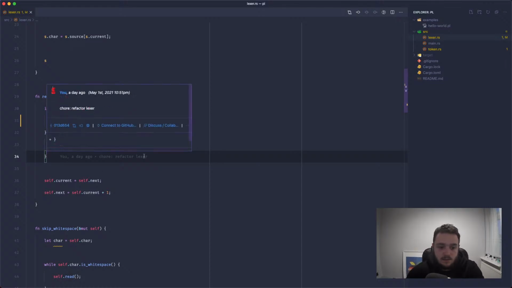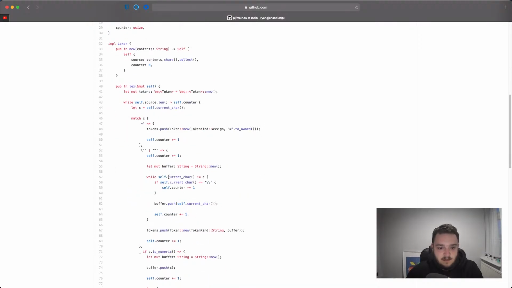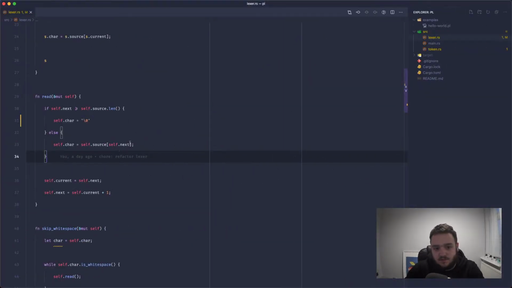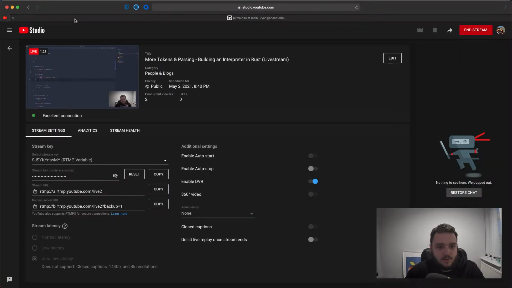The char field on the struct is just so that we don't have to keep on calling self.currentChar as a method like we were before, which you can see down here. We were calling it in a lot of places, and it was kind of bad, calling the same method and digging into the vector, doing index lookups and unwrapping. Now we're just doing an index search on the source and assigning it to the char. We've got people in there? Yeah, cool.